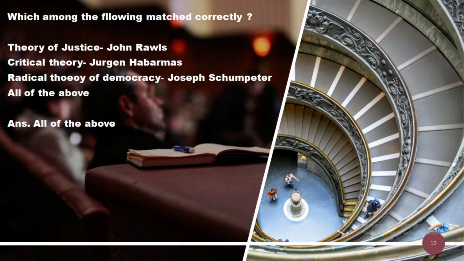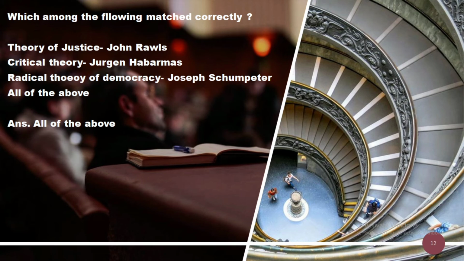Then the next question is, which among the following matched correctly? The options are Theory of Justice, John Rawls; Critical Theory, Jürgen Habermas; Radical Theory of Democracy, Joseph Schumpeter; and the fourth option is all of the above. And the correct answer is all of the above because all these three are correctly matched.